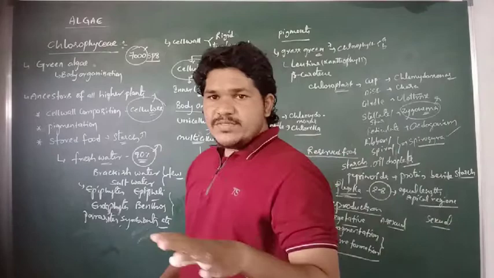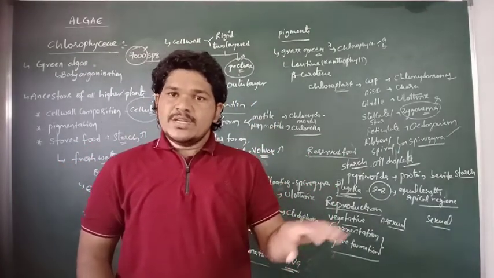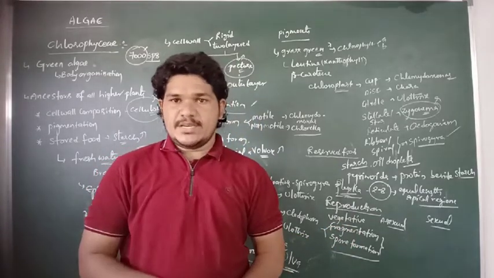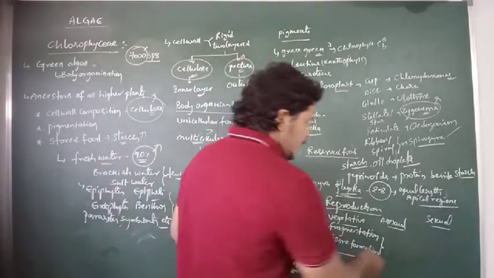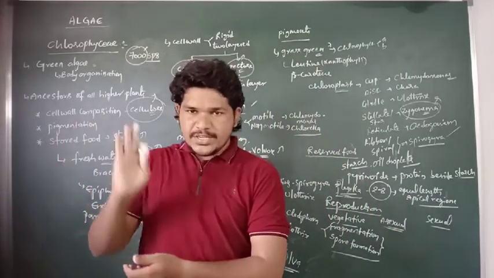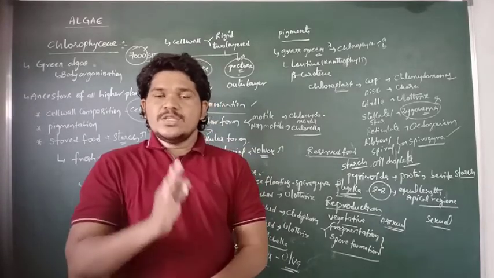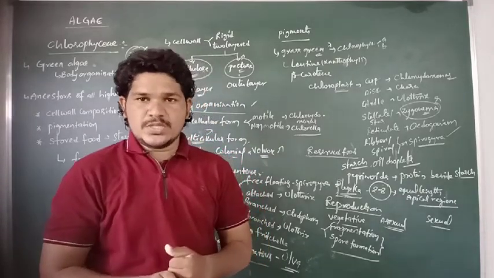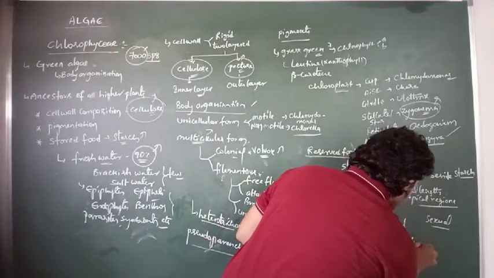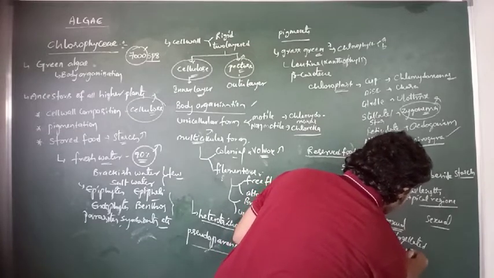And then asexual reproduction: some other species of Chlorophyceae can also reproduce asexually by flagellated zoospores, which are produced in the zoosporangia.